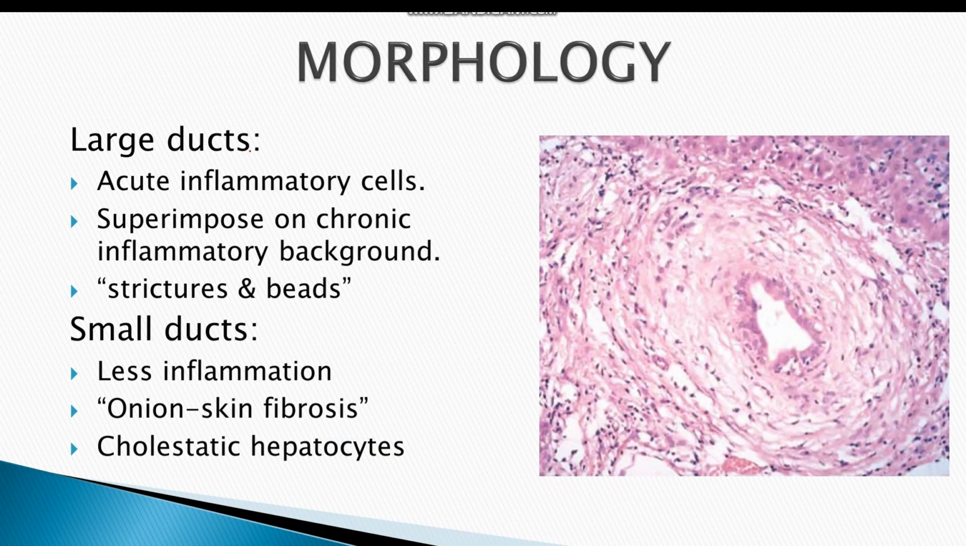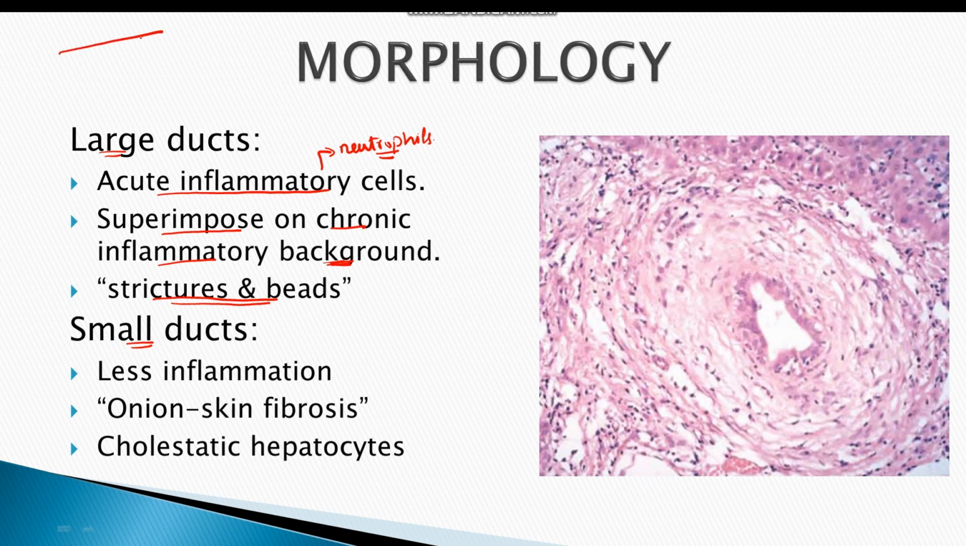The histological picture reveals damage to intrahepatic as well as extrahepatic large ducts and intrahepatic small ducts as well. In the large ducts, acute inflammatory cells are present, which are neutrophils, and this acute inflammation superimposes on the chronic inflammatory background. A typical character of primary sclerosing cholangitis is formation of strictures and beads.